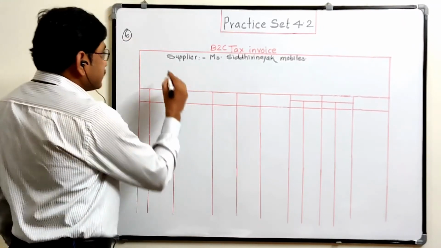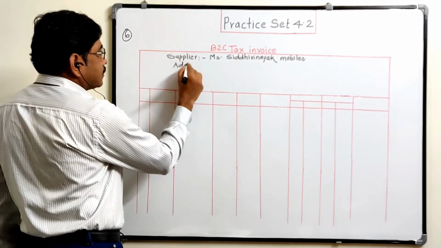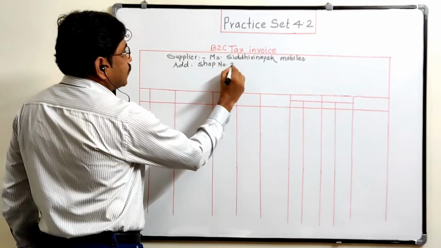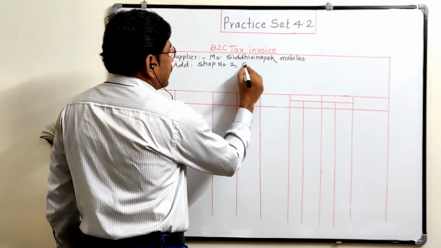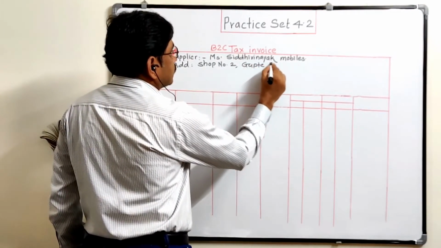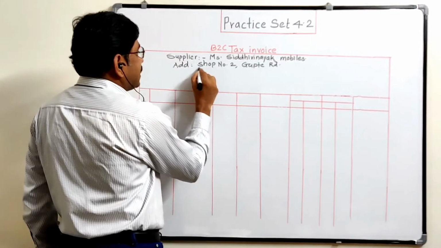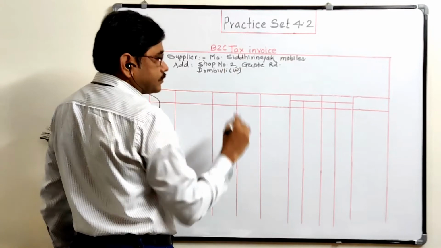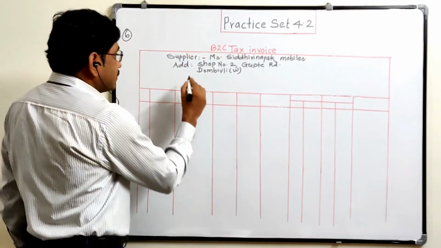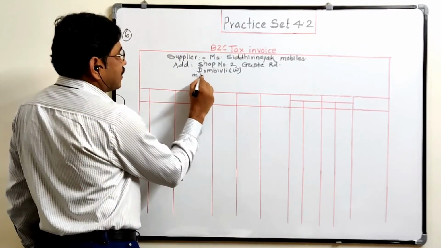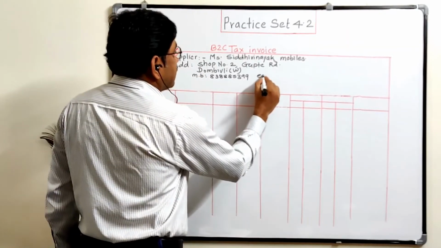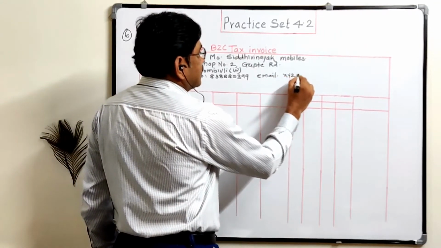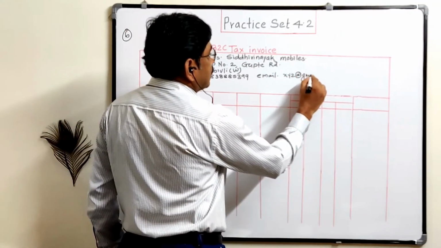The address is that of the shop: shop number 2, Gupte Road, Dombivli West. Then you can write the mobile number, any number, and the email, xyz@gmail.com.